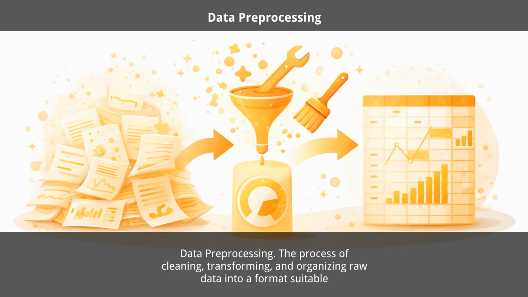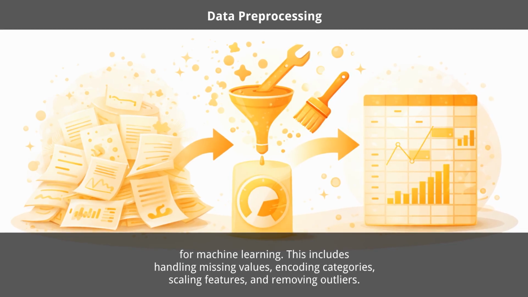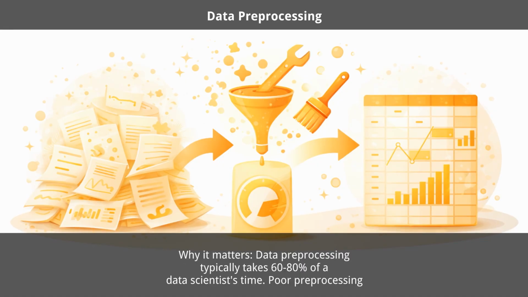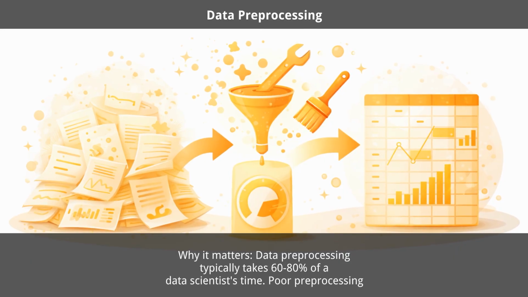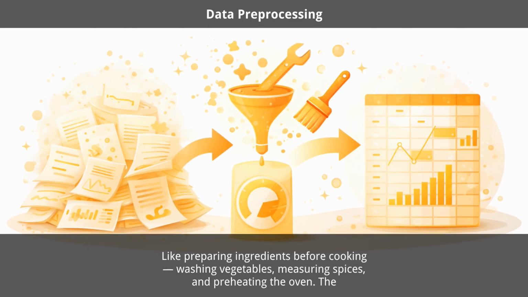Data preprocessing, the process of cleaning, transforming, and organizing raw data into a format suitable for machine learning. This includes handling missing values, encoding categories, scaling features, and removing outliers. Why it matters? Data preprocessing typically takes 60-80% of a data scientist's time. Poor preprocessing is the most common cause of model failure in production.